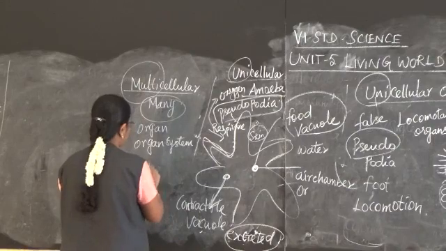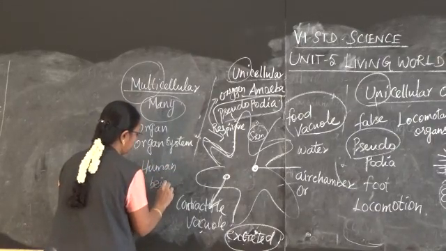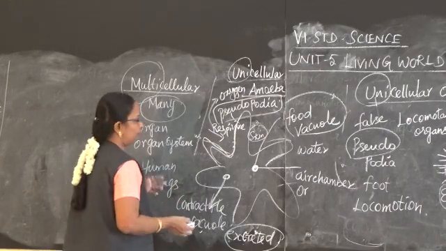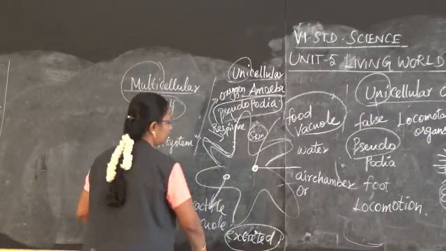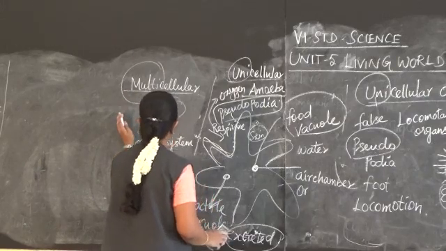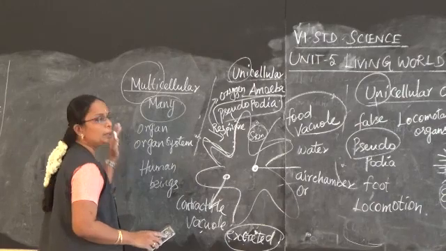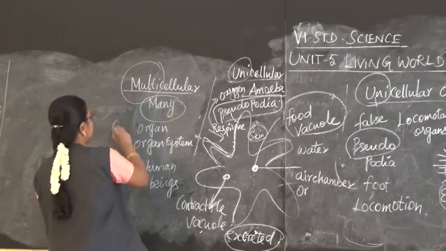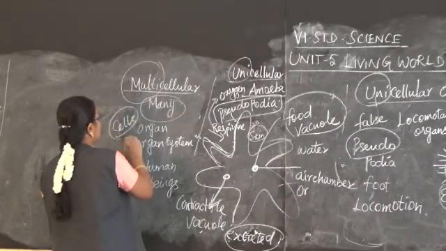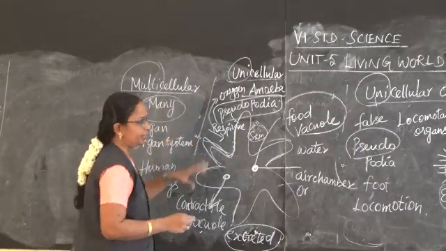Example, human being, frog, and almost all other animals come under multicellular organisms. In them many organs and organ systems are present. Many cells are present in each organ and organ system. They perform all the activities.